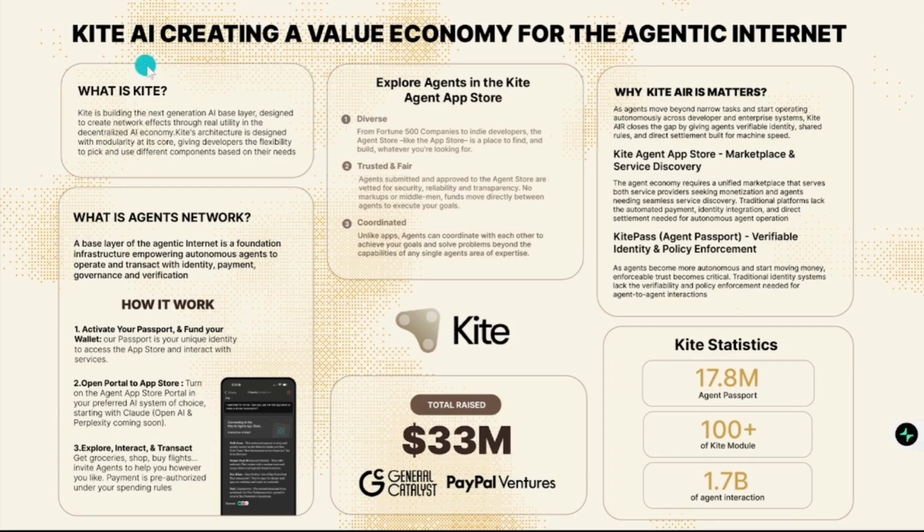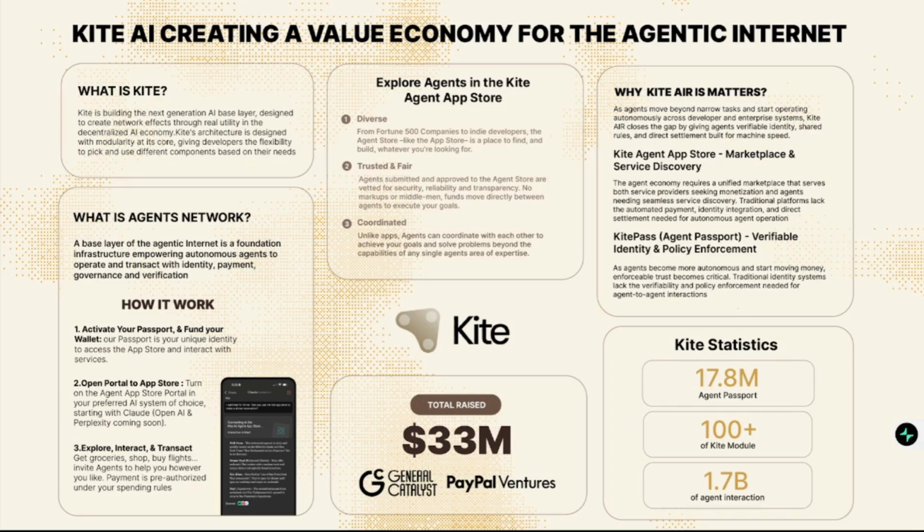So now the question is, what is the agent network in this particular ecosystem? The agent network is the base layer of the agentic internet, which serves as the foundation infrastructure empowering autonomous agents to operate and transact with identity. That's keyword number one: identity, payments, governance, and verification. So these are the foundation layer of it. What they help do in this agentic platform is to operate and transact with the identity, payments, governance, and verification of AI agents. So that's what it means.